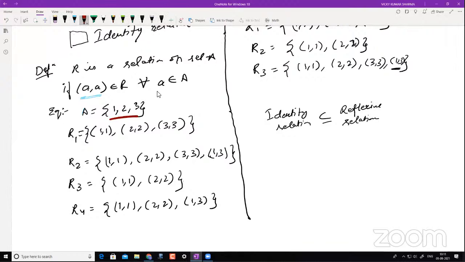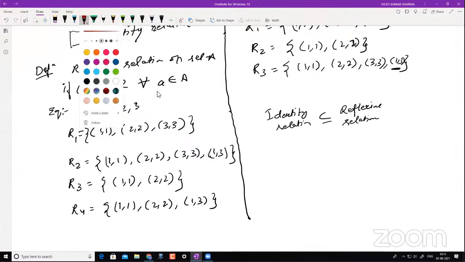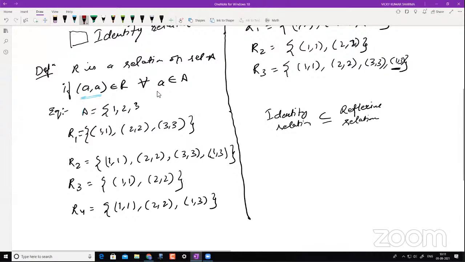So I have this 1, 2, 3. Okay. So now how did we get that relation? Now if you see here, this is A, and how are we getting this relation? So we are actually doing this A cross A here. Once more, okay, I'll repeat this again. I'll just go with the definition again.